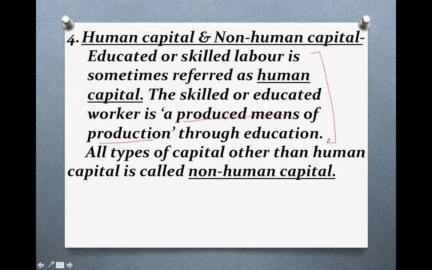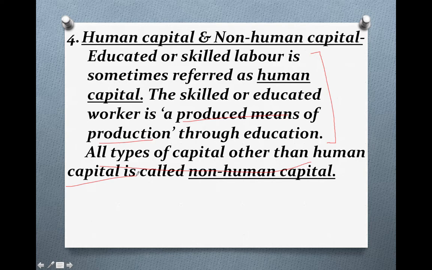We are not skilled from birth, we are not educated since our birth. We are provided the education, and from that education we become skilled or educated. And thus we can say that the money spent on the human for making him educated or skilled labor is known as human capital, while non-human capital means all types of capital other than the human capital. Leaving human capital, all the types of capital will come under this heading. So I hope the difference is clear to you.